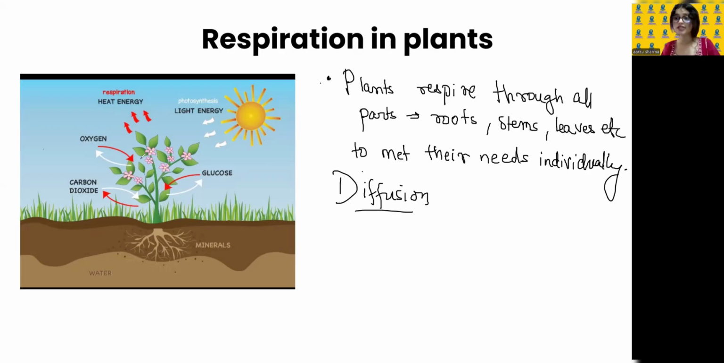They do not take in carbon dioxide anymore. They release carbon dioxide. They take in oxygen at night. Okay. So that's how respiration occurs in the plants at night.